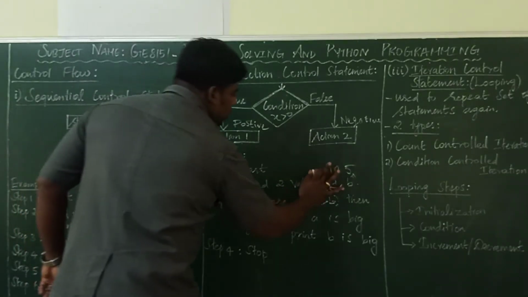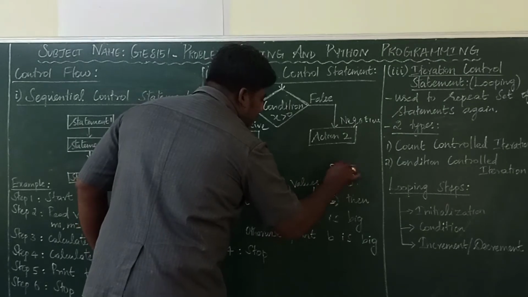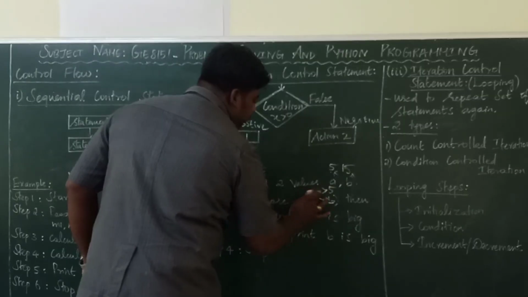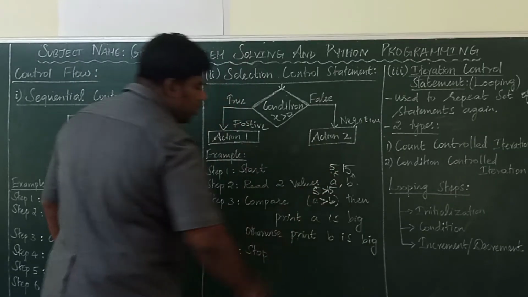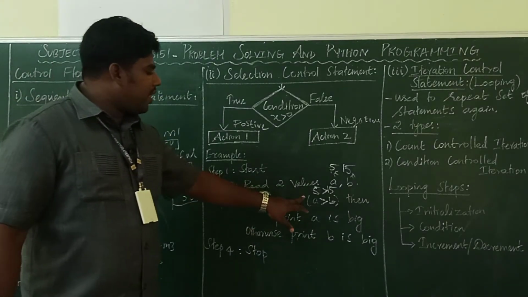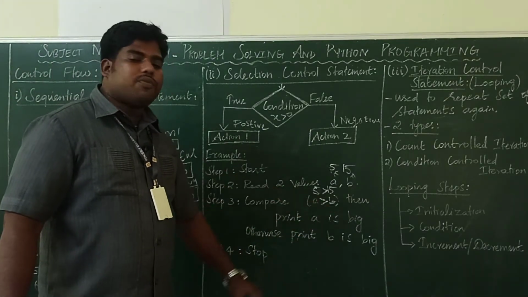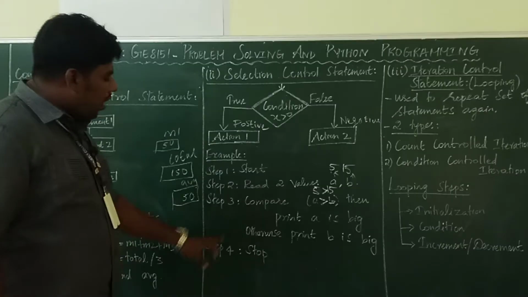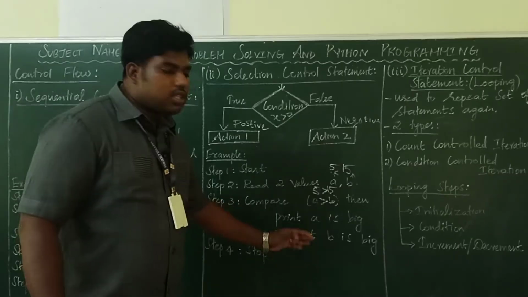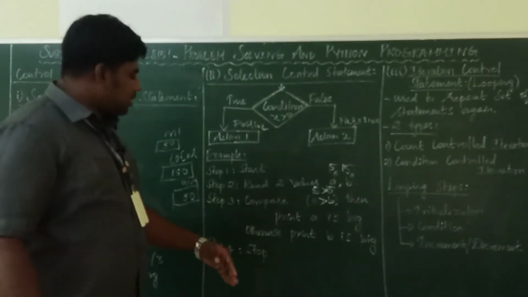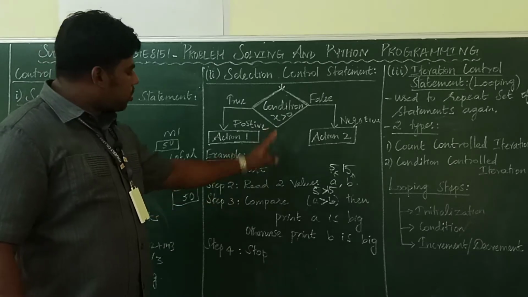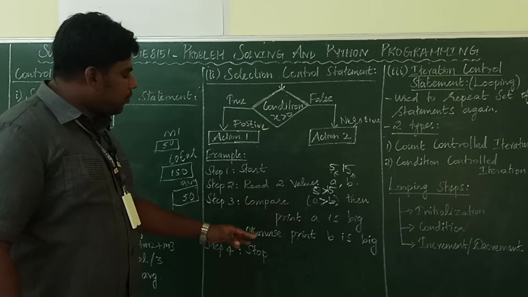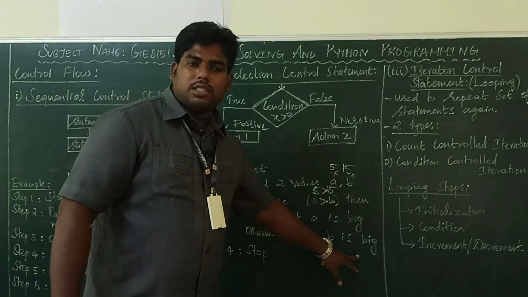Suppose your a value is 5 and b value is 15. Now what will happen? Is a, 5, greater than 15? The condition is false. False means what will happen? It will execute the else statement, the next statement. If the condition is true, it prints this statement. If the condition is false, it will print "b is big".